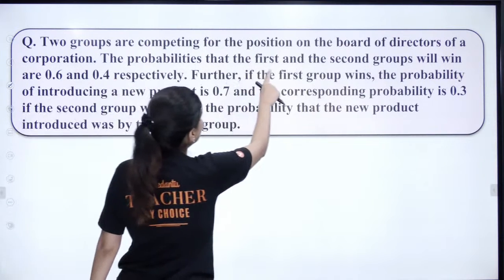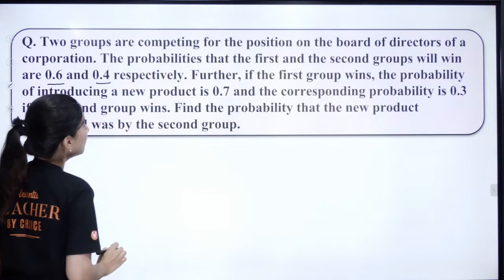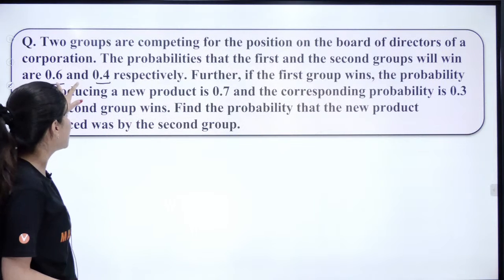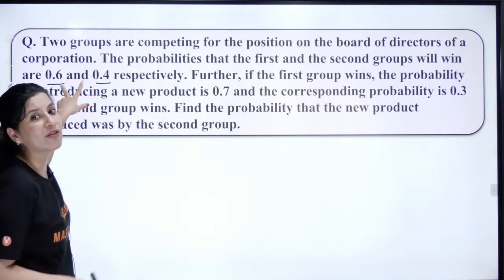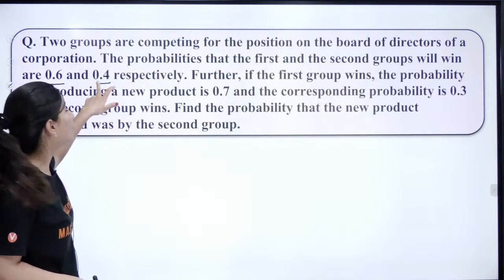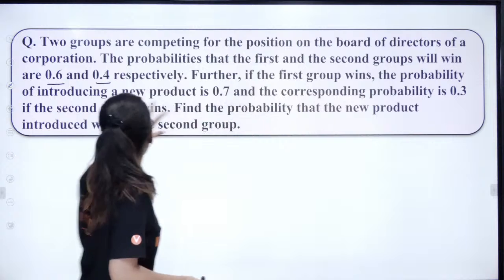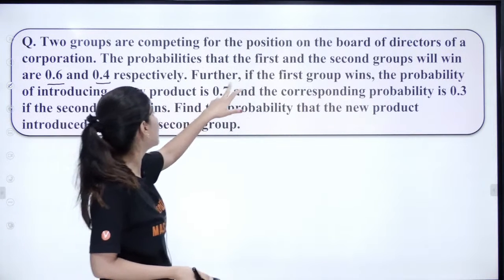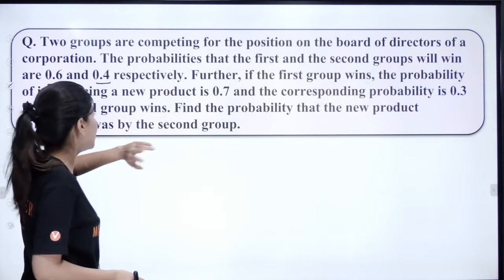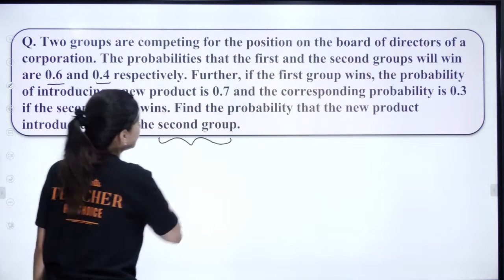The probabilities that the first and the second groups will win are 0.6 and 0.4 respectively. Okay. Probability of winning of the first group is 0.6. That means the probability of failing of the first group will be 0.4. Again, probability of winning of the second group is 0.4 and failing of the second group will be 0.6. Now, if the first group wins, the probability of introducing a new product is 0.7, and correspondingly the probability is 0.3 if the second group wins. Find the probability that the new product was introduced by the second group.